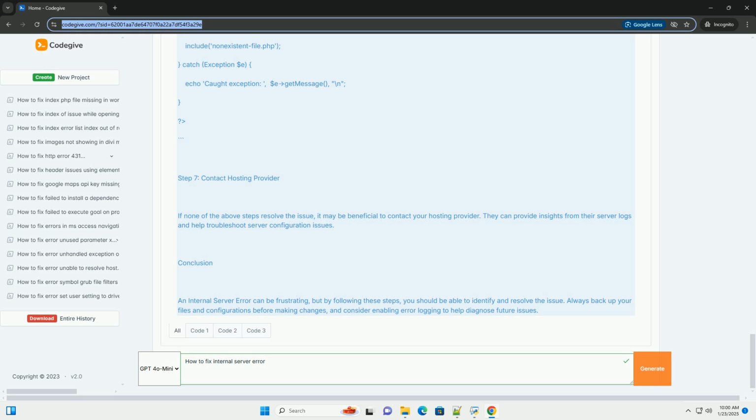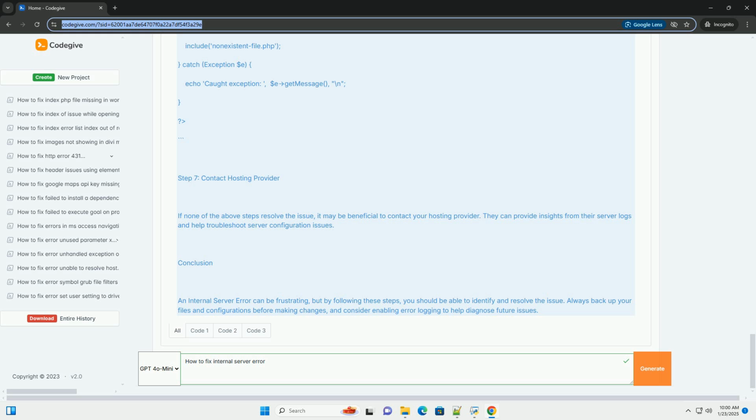Step 6, check for server configuration issues. If you're using a framework, like Laravel, Django, etc., ensure that your server configurations are correct. Check your virtual host configuration files and ensure that they point to the correct document root.